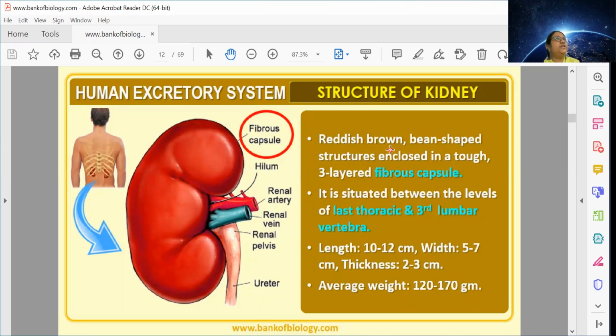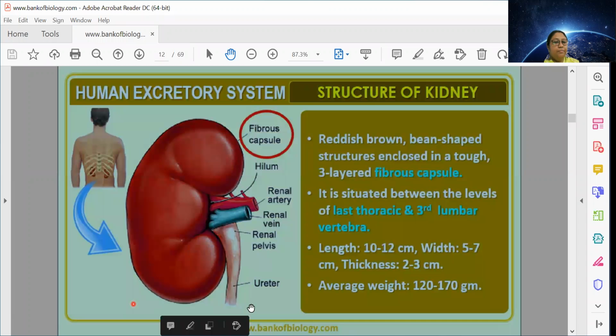Anyways, the length is approximately 10 to 12 centimeters and thickness is 2 to 3 centimeters. Average weight is 120 to 170 grams. Okay, so let us see further.